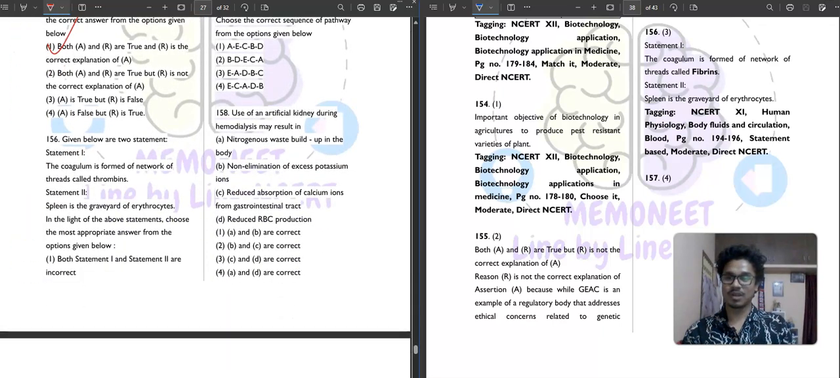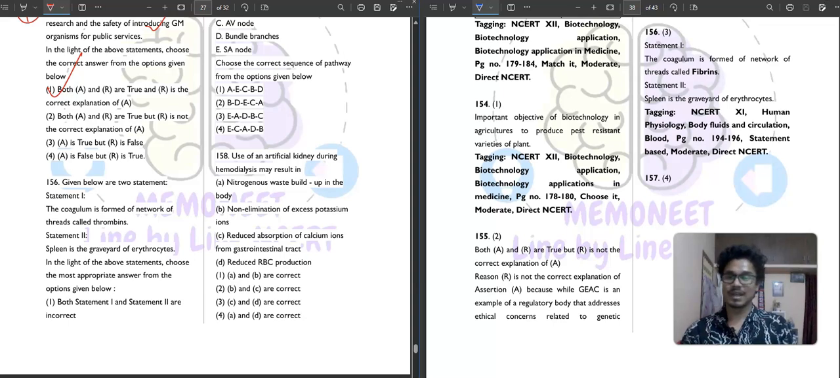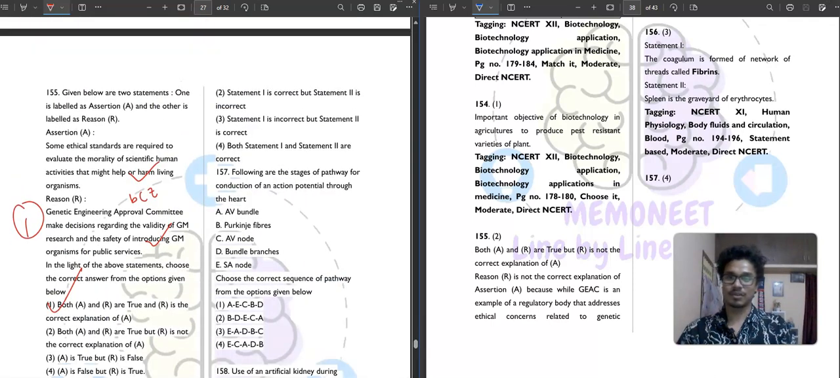Then your question number 156. It is saying statement first, the coagulum is formed of a network of threads called thrombin. So this is not correct. The coagulum is formed of a network of threads called what? Fibrin. Not correct. Then it is saying that the spleen is the graveyard of RBC, erythrocytes. It is correct. So statement first is incorrect, but the statement second is correct. So your third option is the correct answer.